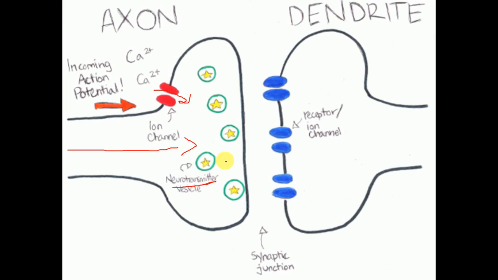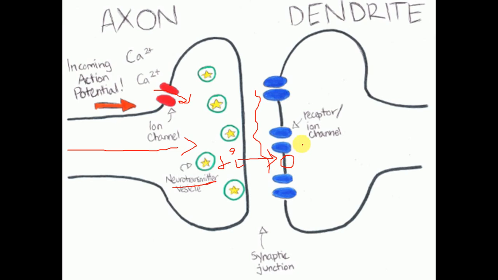The neurotransmitter combines with the impulse and travels in a fluidic medium, which is called the synapse, and then it reaches the dendrite part of the second neuron.